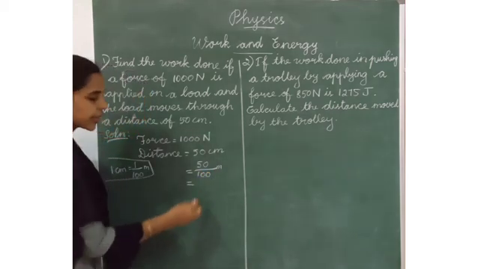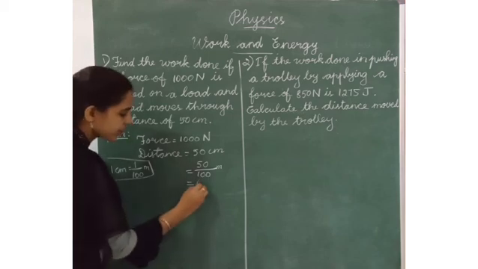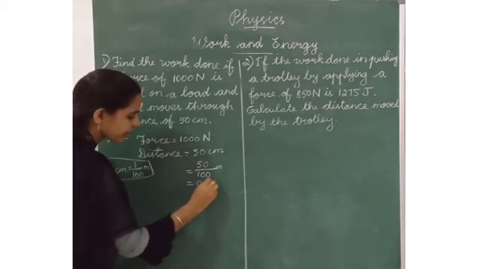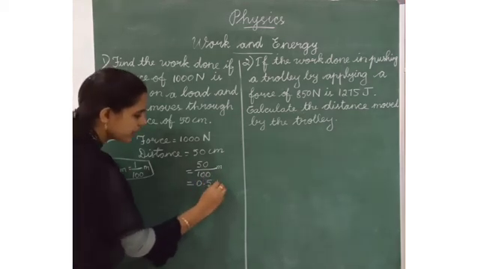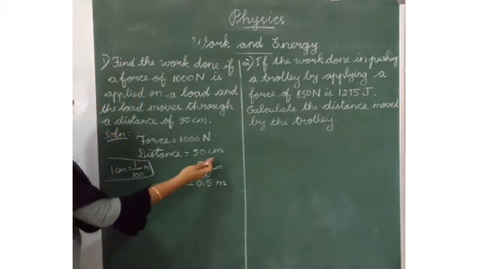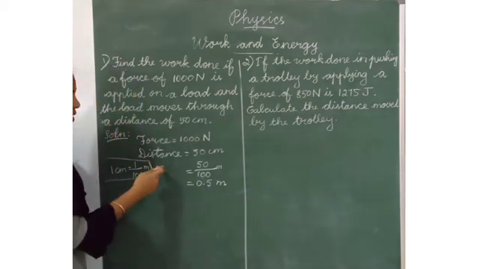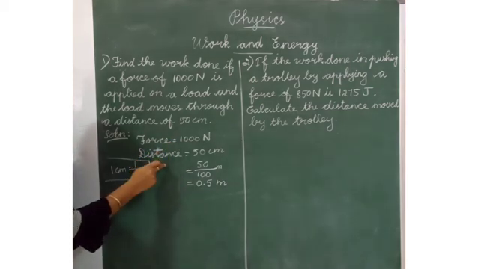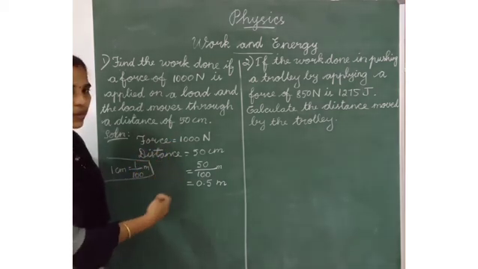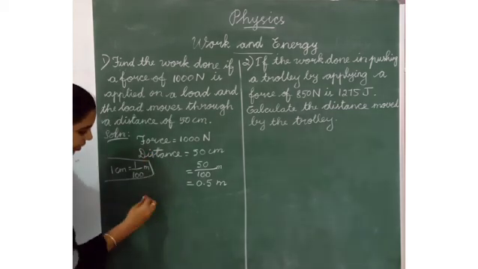Which answer will we get? 0.5 meter. So now we have changed centimeter into meter. Now we have to substitute the values. What is the formula for this work done?